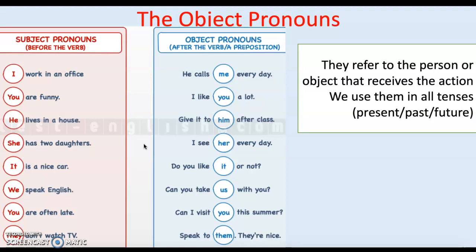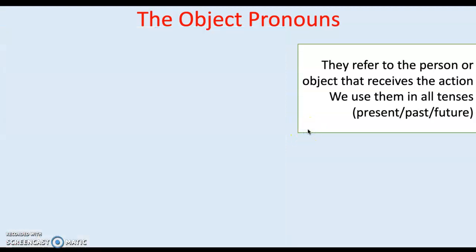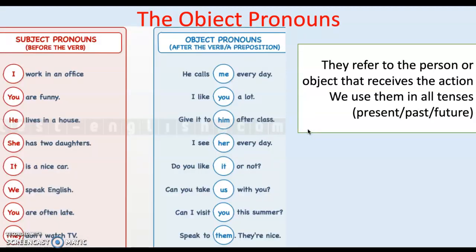First, let me tell you what object pronouns are. Object pronouns are little words that refer to a person or object that receives an action. For example, he calls me. It means that he, the subject, makes an action on me. I receive the phone call. In this case, he is the person that makes the action, and I receive his action.